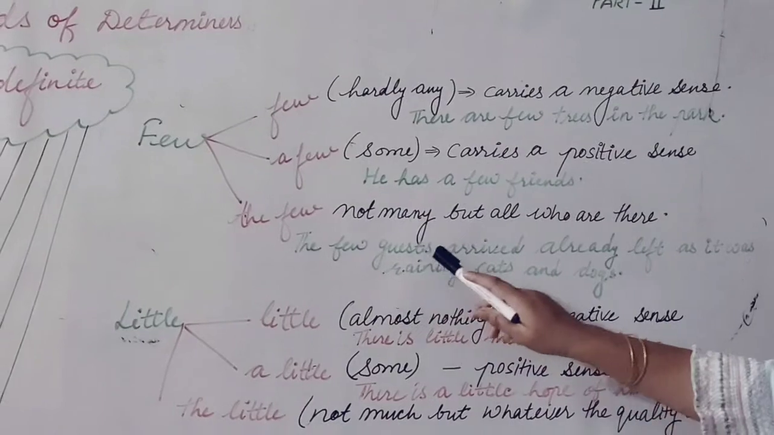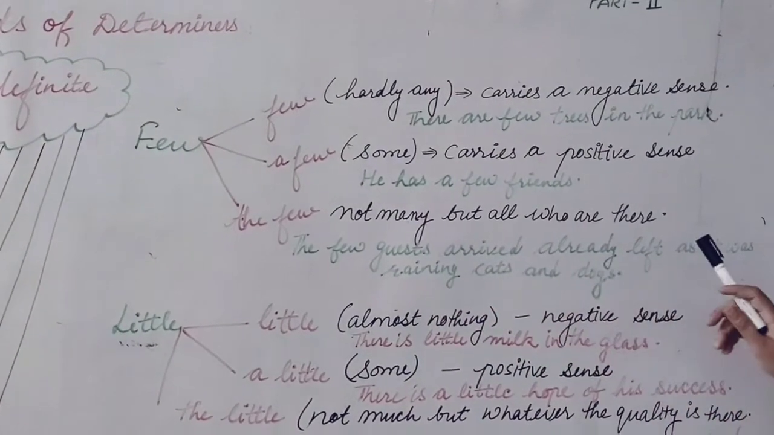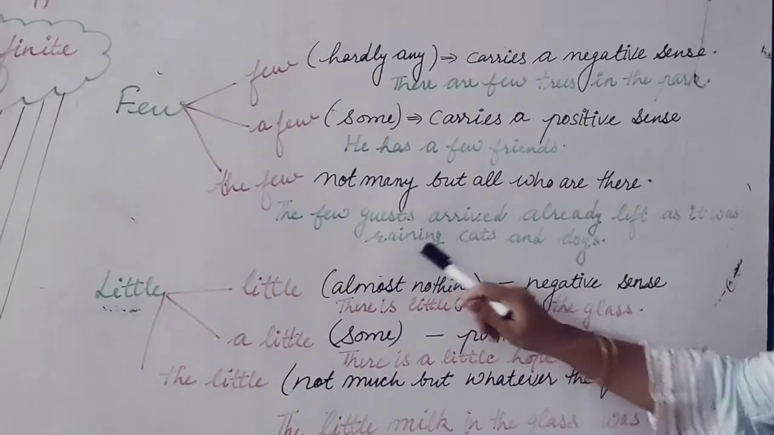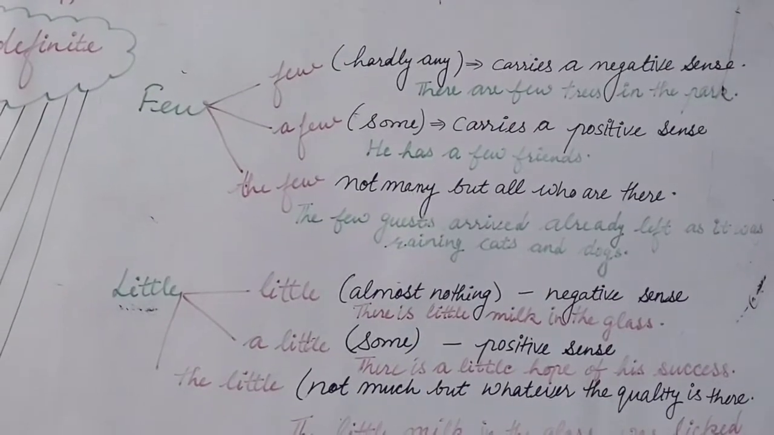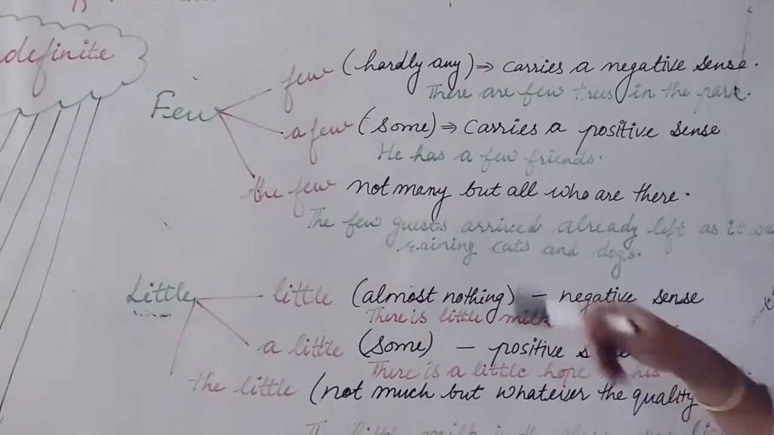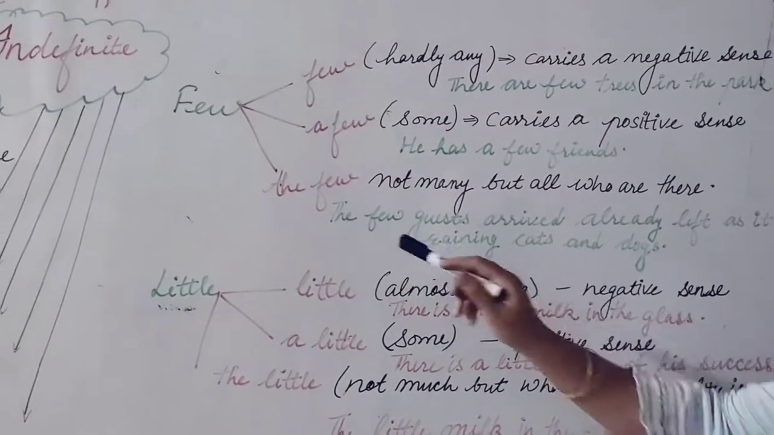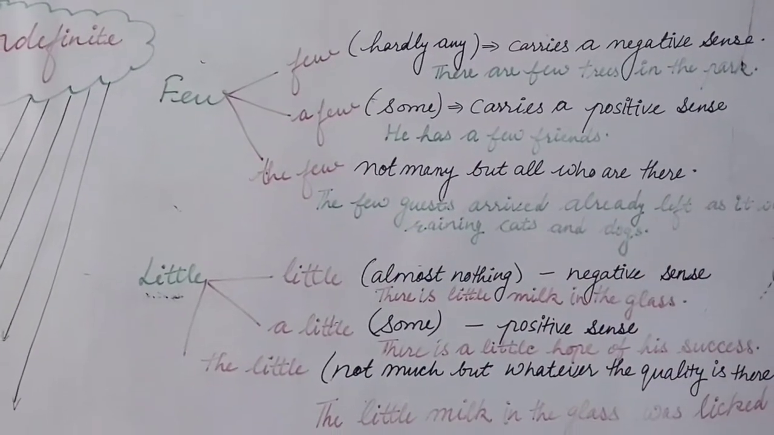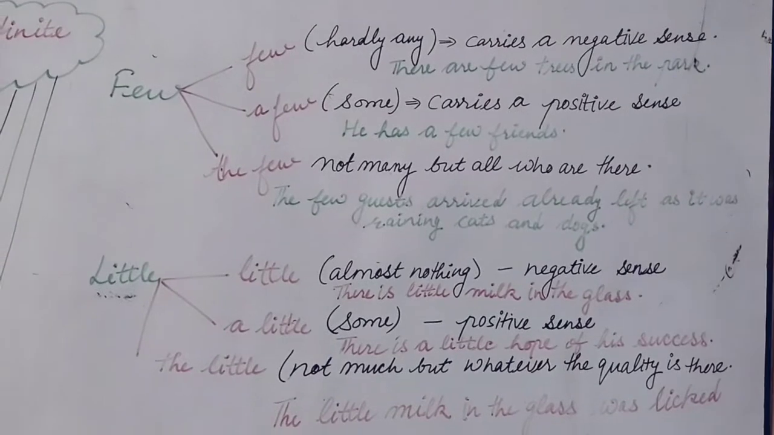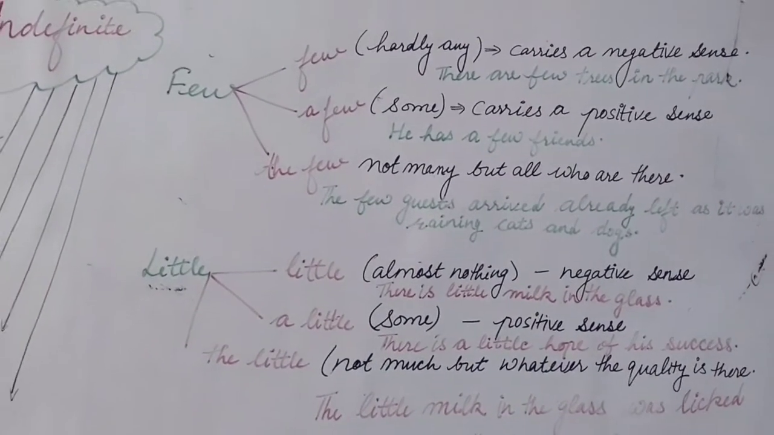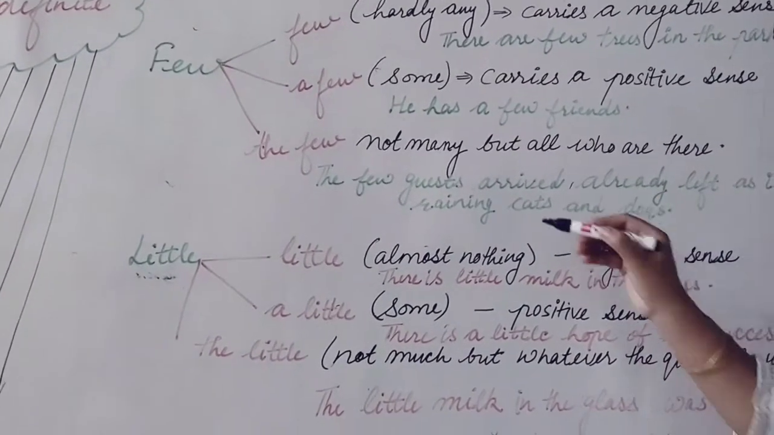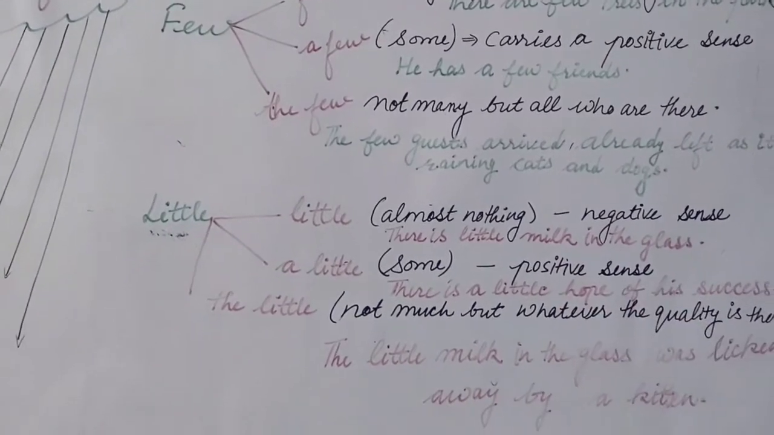Next is, the few guests arrived already left as it was raining cats and dogs. The few means not many, but all who were there, that's why we have used the few guests. The few guests who had arrived had already left as it was raining cats and dogs.